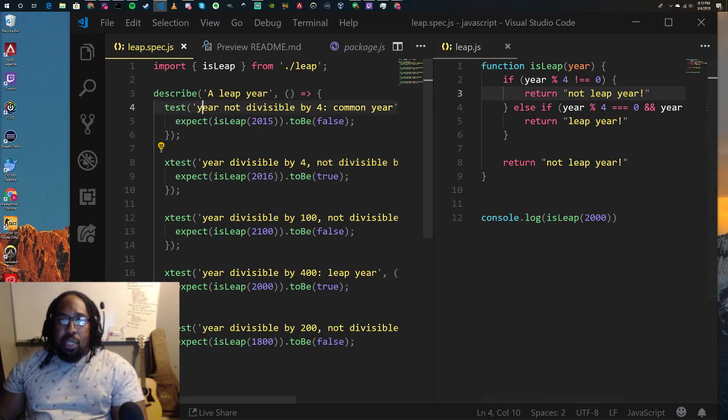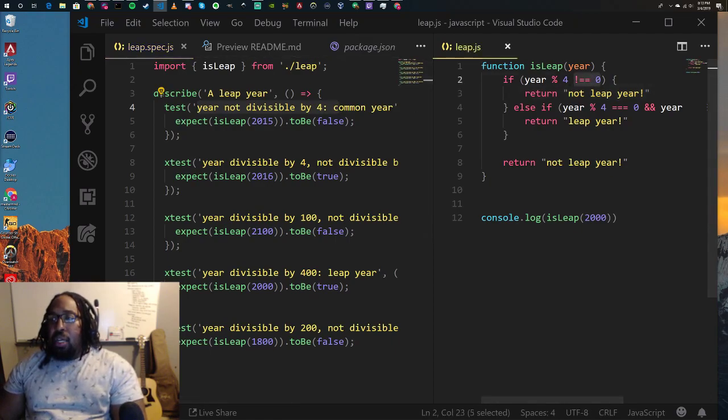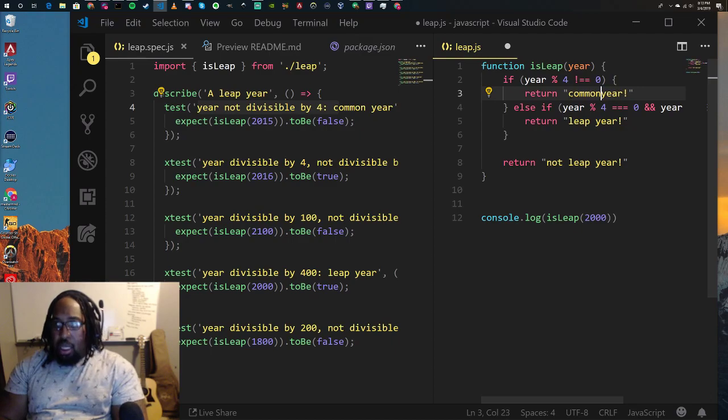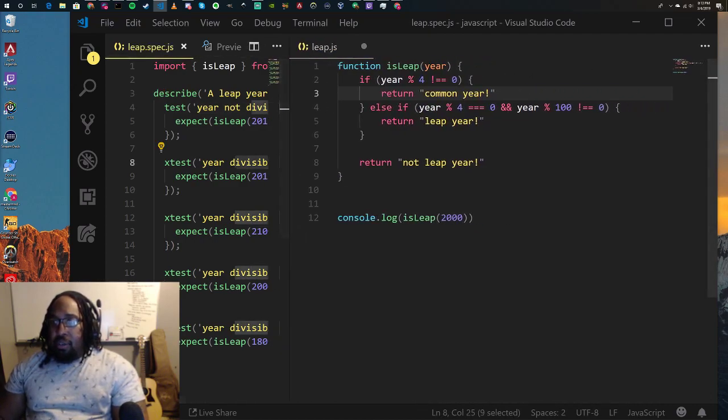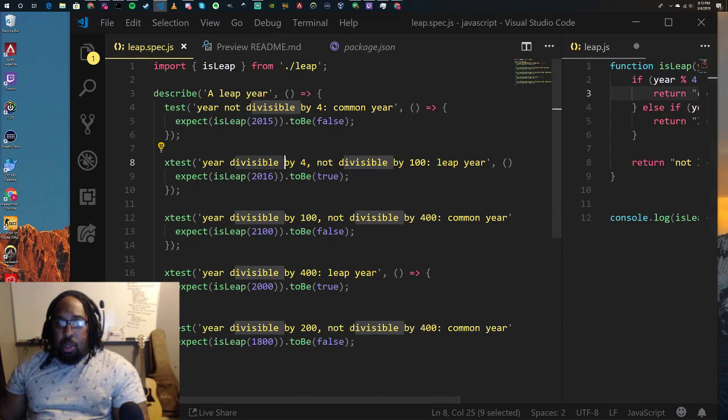But so I want to code this very similar to what they have here in the test. So year not divisible by 4, common year. So year not divisible by 4, not a leap year. Or to make it easier, I can just say common, because that's what they have here, common year. Else, if year is divisible by 4, but not divisible by 100, I have that here. We're going to say that that is supposed to be a leap year, because this is supposed to be true.